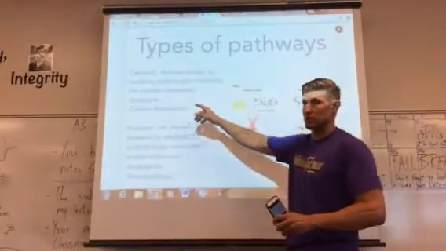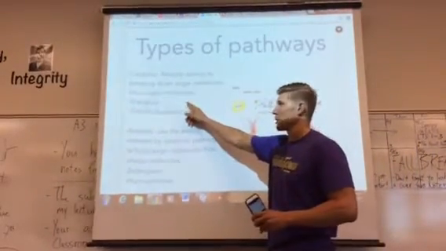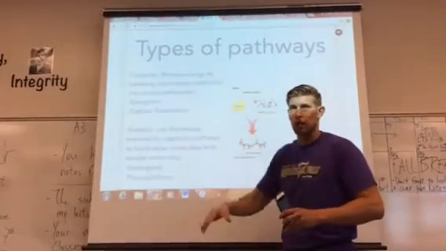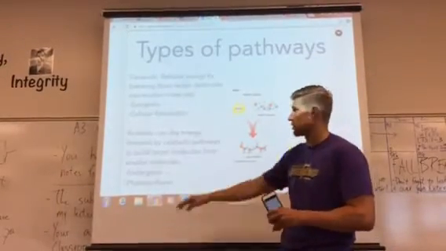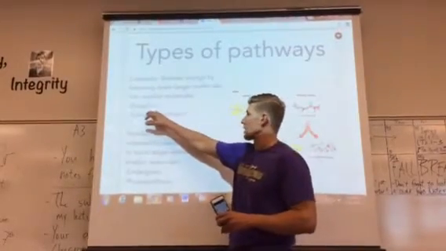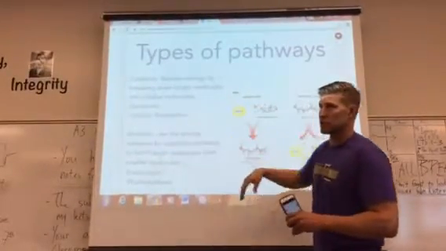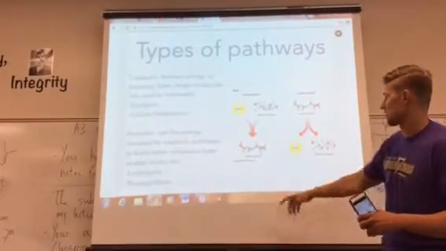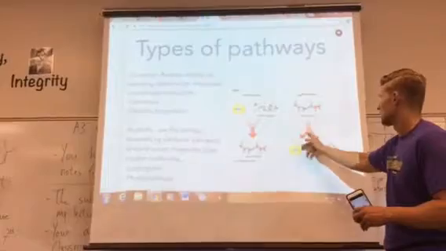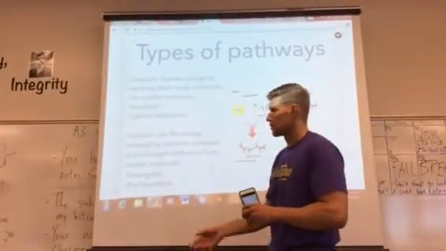We have catabolic reactions in our bodies that break it down and release energy. We also have some anabolic ones too. But this is an exergonic reaction. Energy is released in an exergonic reaction. This is a catabolic reaction.